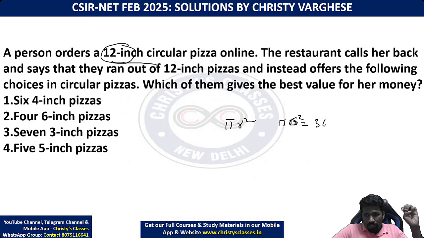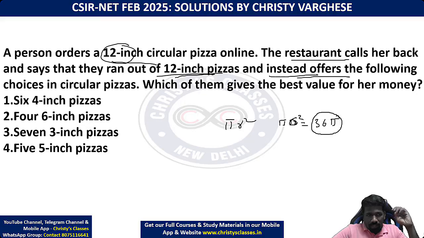So 36 pi is the area of pizza you are supposed to get. But the question tells us that the restaurant calls her back and says that the 12-inch pizza is not available now, the stock is over. Instead they are offering 4 choices. You can choose any of it. So when will you get the best value for money?